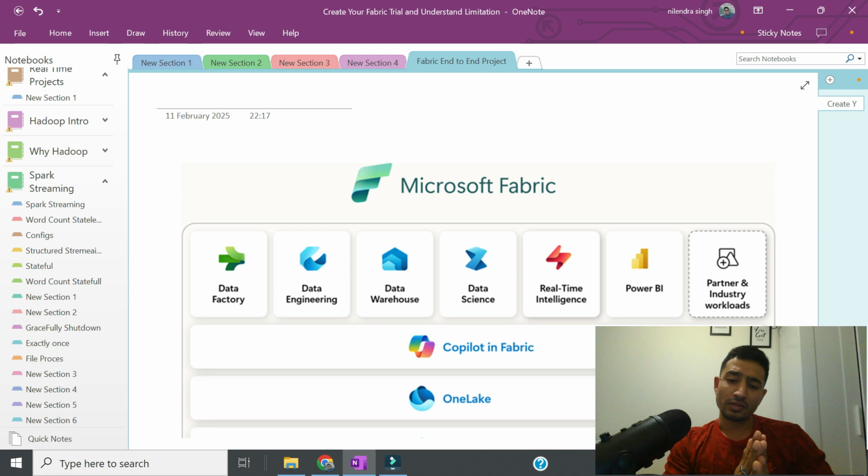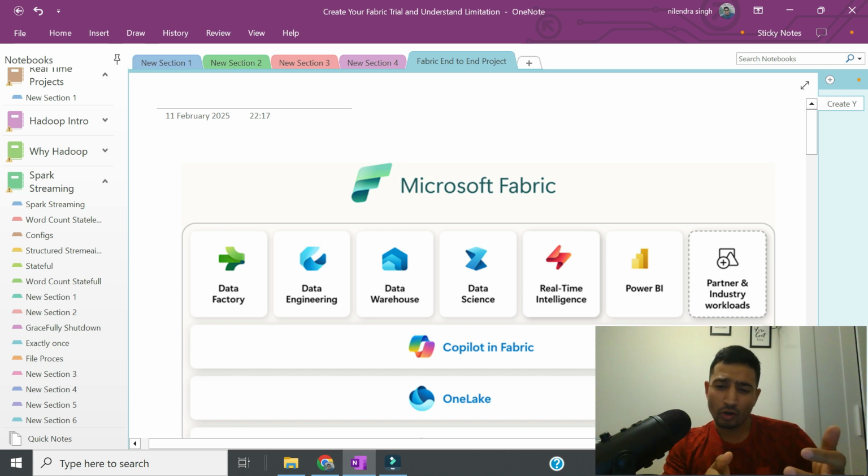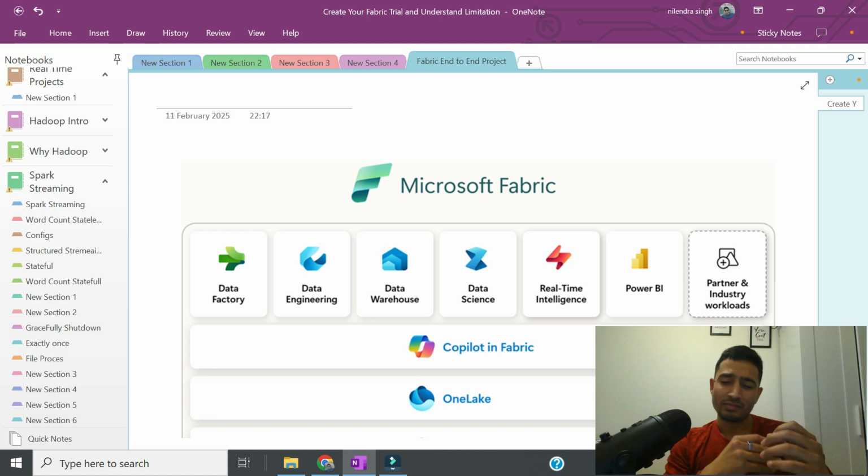I'm starting with an end-to-end taxi rides use case, but this is where you come in, right? So I'll start preparing a blueprint. I'll lay the groundwork for the project, cover everything from real-time data ingestion to processing data in Lakehouse, data warehouse,